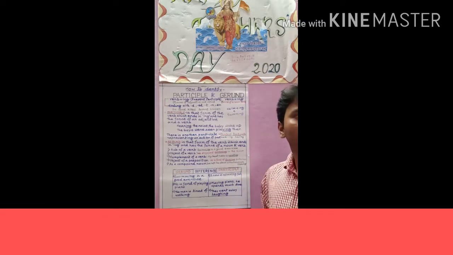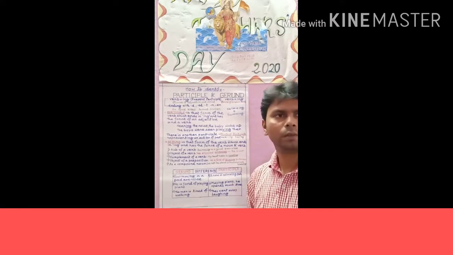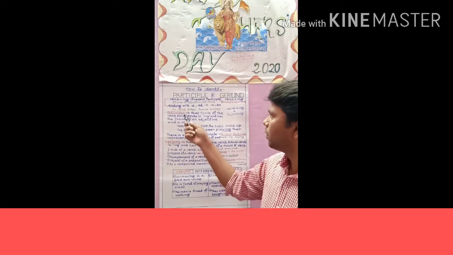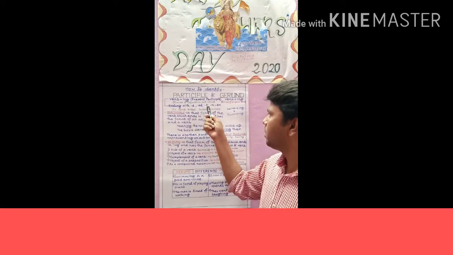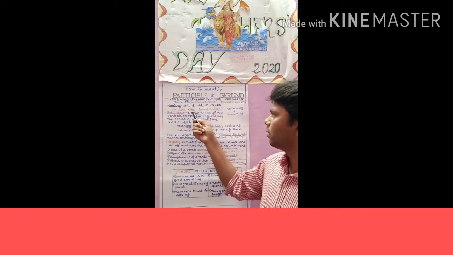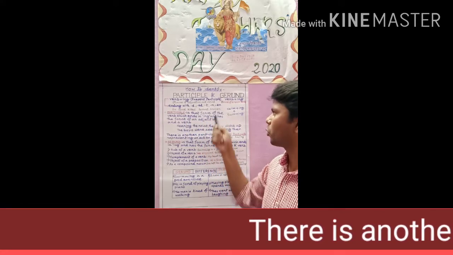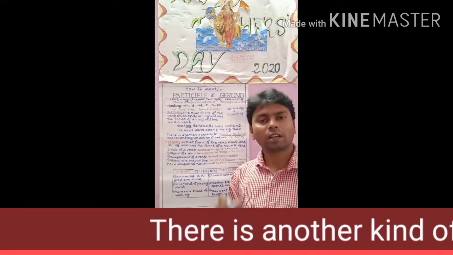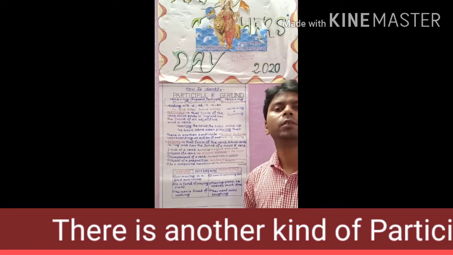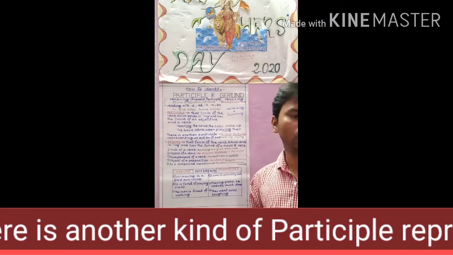Participle can also be identified as I have just said, d, ed, t, n: lived, killed, learnt, broken. That is the third form of verb or the past participle form of verb.